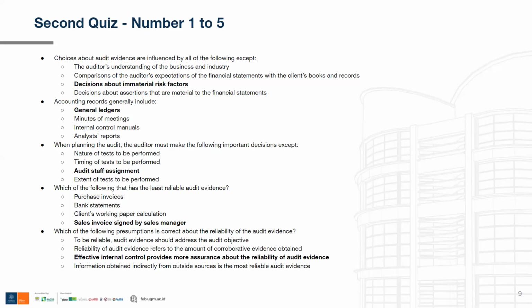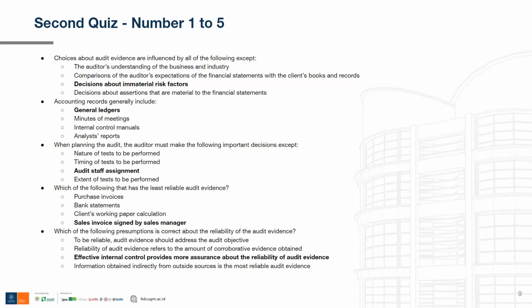And the analysis reports as well. Analysis reports are reports that are provided by an investment analyst, so they are not internally provided by the company. It is an externally provided report. So they are not relevant to accounting records. So yeah, the correct answer is general ledgers.